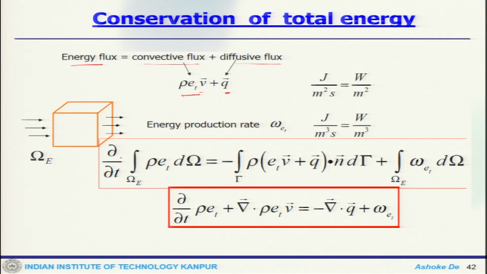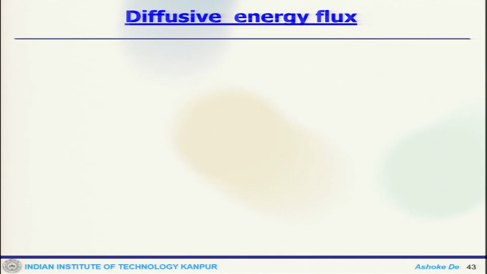If we write it in terms of the volume integral, this is what we get: there is the unsteady term, convection, diffusion and the source term of the energy. We can see the individual terms: you can have Q conduction, you can have interdiffusion, or you can have the effect of